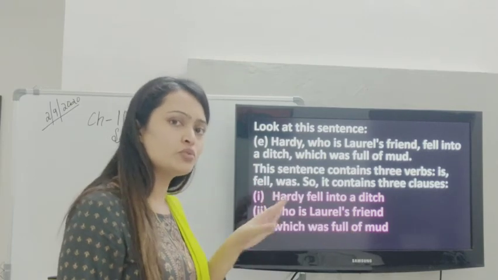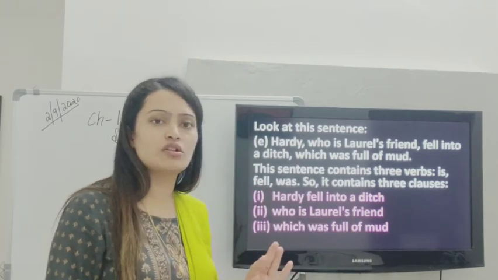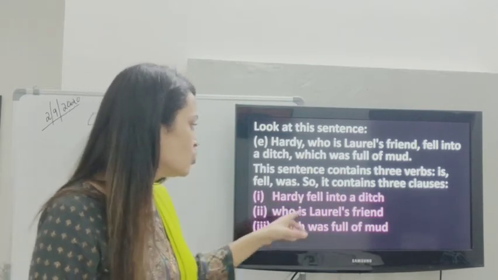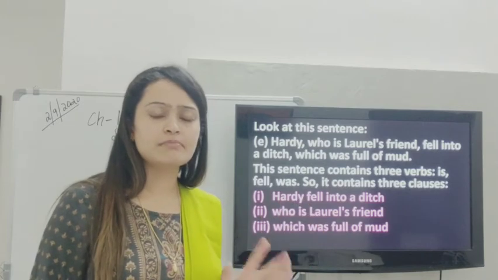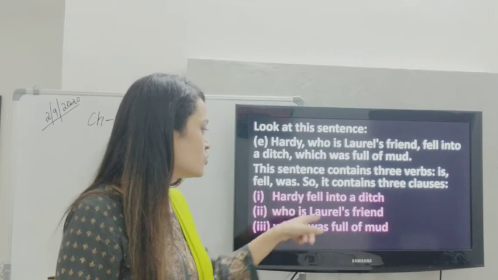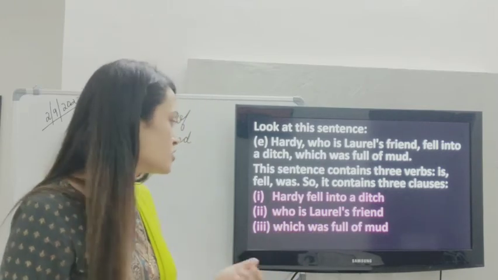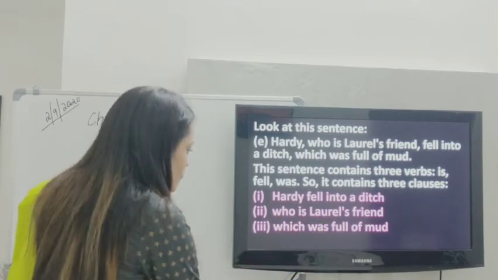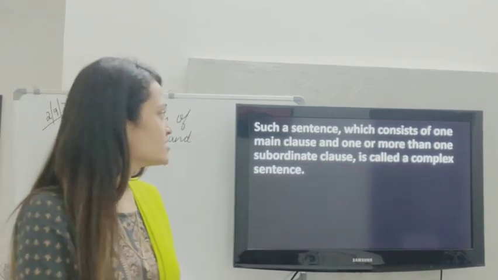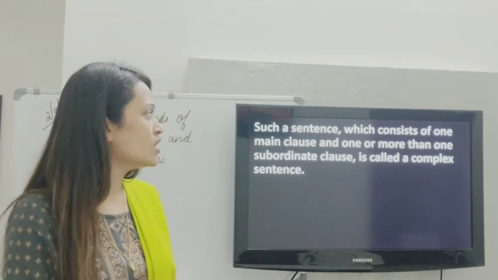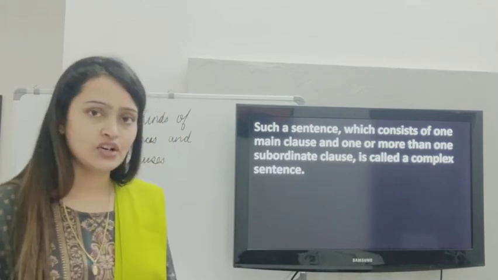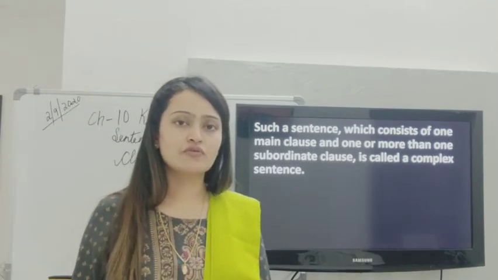Now if you look at them, you will come to know which is a main clause and which is a subordinate clause. Hardy fell into a ditch, main clause, making complete sense. Who is Laurel's friend? Not making complete sense. It is dependent on some other clause. So this is a subordinate clause. Which was full of mud? Again, subordinate clause or dependent clause. Such a sentence which consists of one main clause and one or more than one subordinate clause is called a complex sentence.